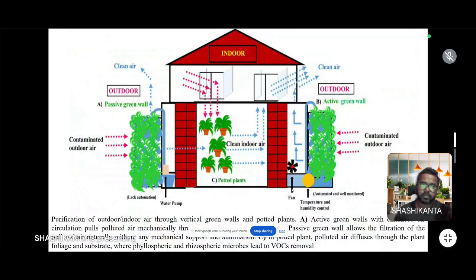and animals. Then how do we manage air pollution indoors? Indoors, we need to plant potted plants, which help purify indoor air pollution, and they entrap the contaminated outdoor air and release clean air inside the room.